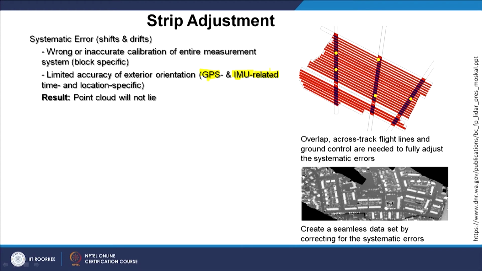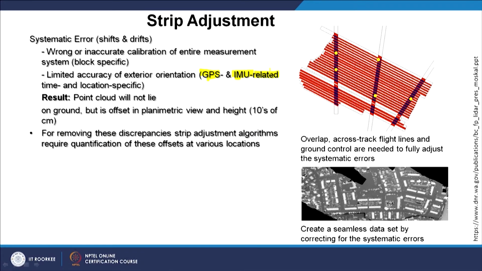But as you know, the point cloud will not lie on the ground, but it is offset in planimetric view and height, and that can create a problem. There are ways to some extent that these errors can be removed, and strip adjustment algorithms basically require quantification of these offsets at various locations.